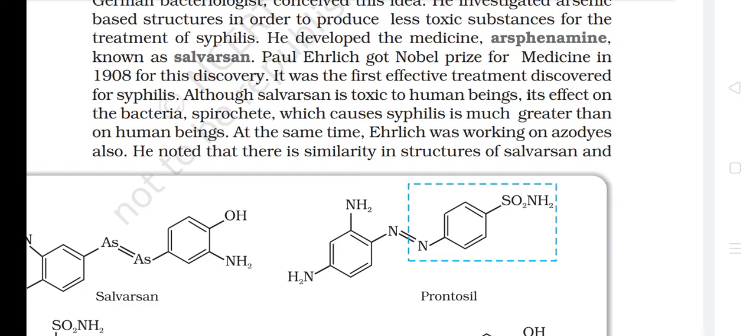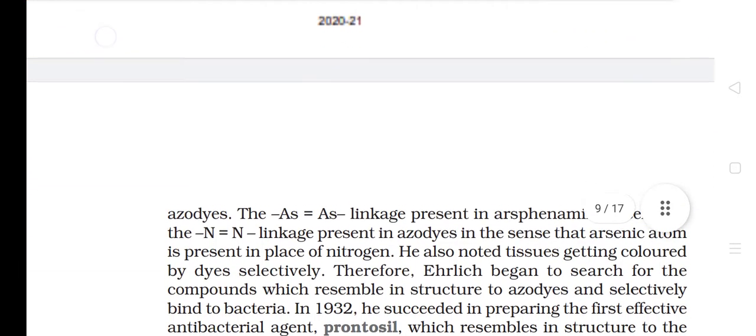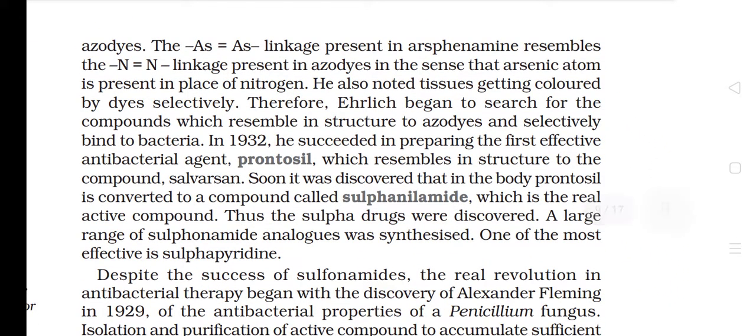Although salvarsan is toxic to human beings, its effect on the bacteria spirochete, which causes syphilis, is much greater than on human beings. At the same time, Ehrlich was working on azo dyes also. He noted that there is similarity in the structures of salvarsan and azo dyes. The As=As linkage present in arsphenamide resembles the N=N linkage present in azo dyes, in the sense that an arsenic atom is present in place of nitrogen.